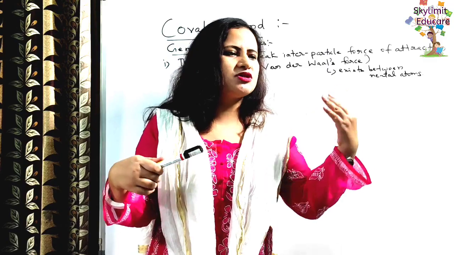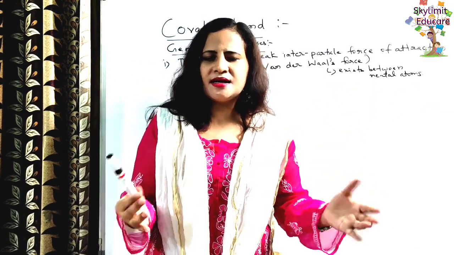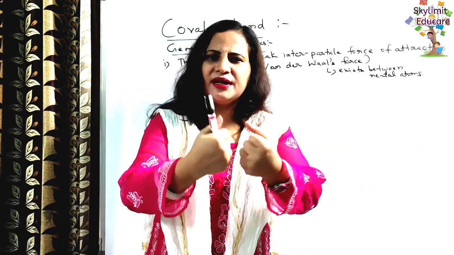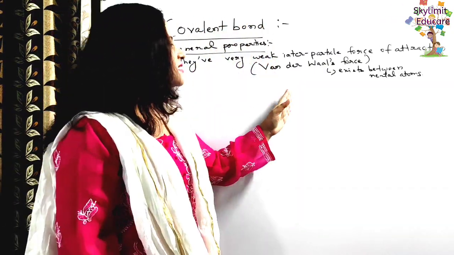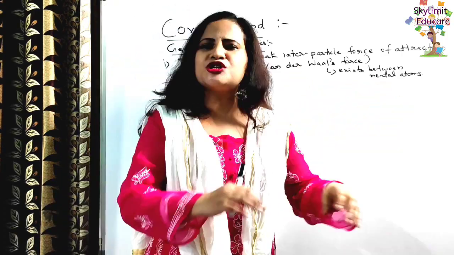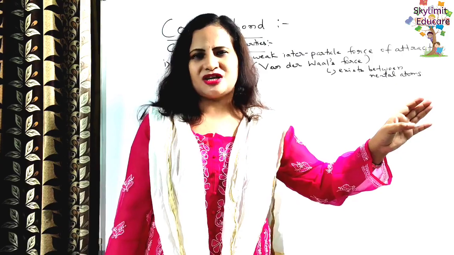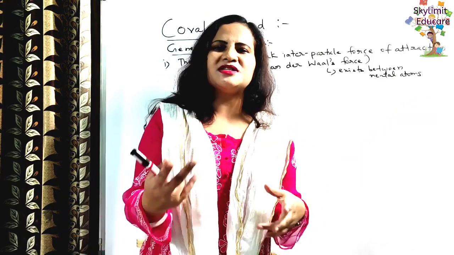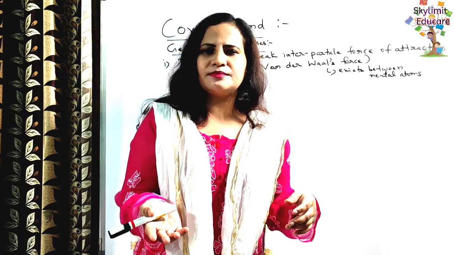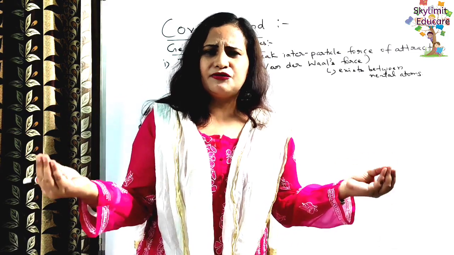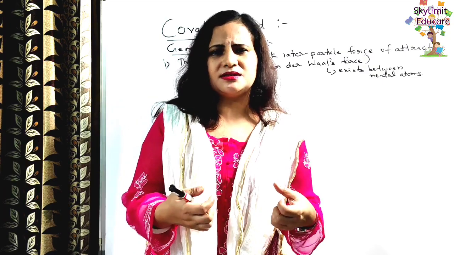Yes or no? Because electrons were lost and gained, and so there was formation of ions. And the oppositely charged ions are pulling each other with a strong electrostatic force of attraction, right? But in this case now, students, these are neutral. There is no charge development taking place here. So a very weak interparticle force of attraction is there. That is also termed Van der Waals force, as you have read in your lower classes, also intermolecular force of attraction. That is the force of attraction which exists between the neutral particles, neutral atoms.